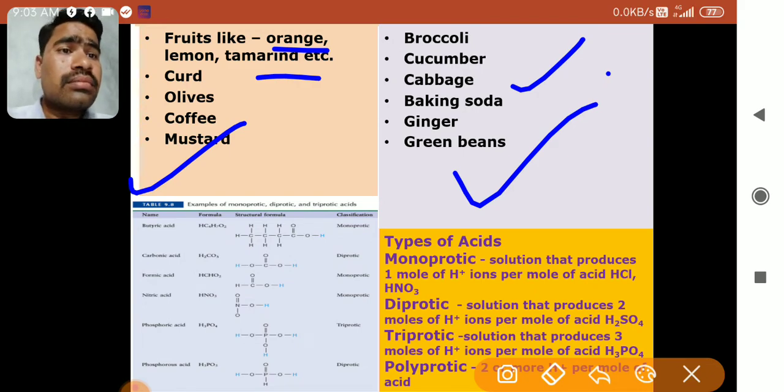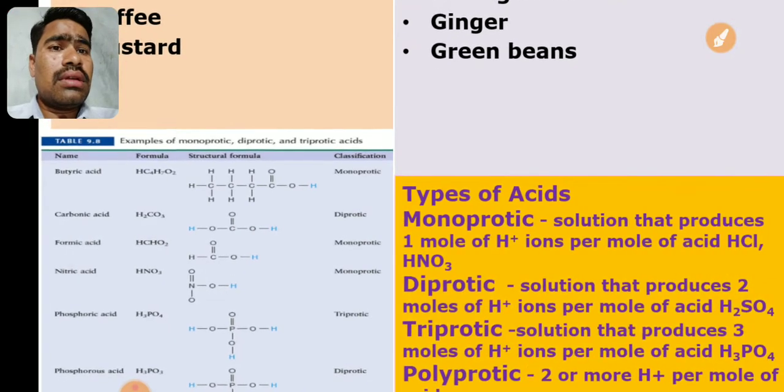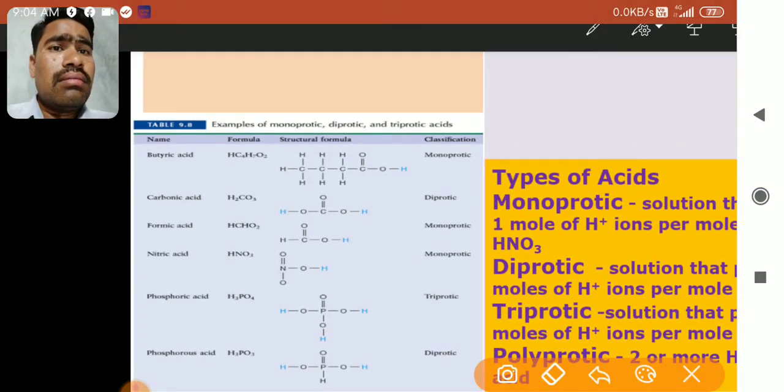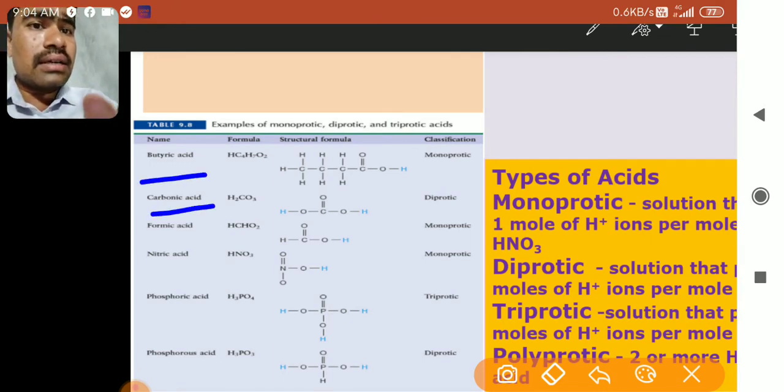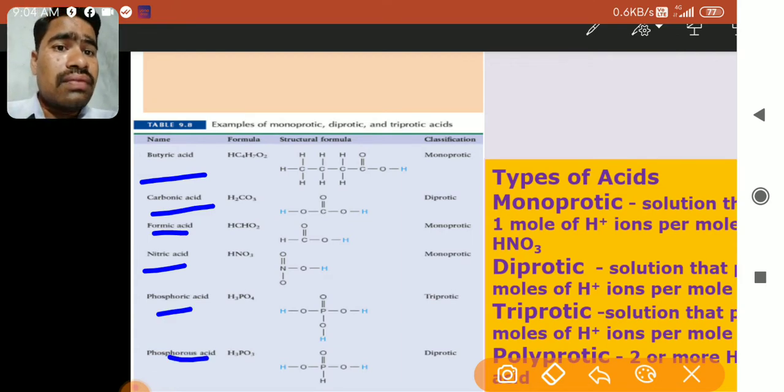Now you can see in this slide these examples like butyric acid, carbonic acid, formic acid, nitric acid, phosphoric acid, then phosphorus acid.